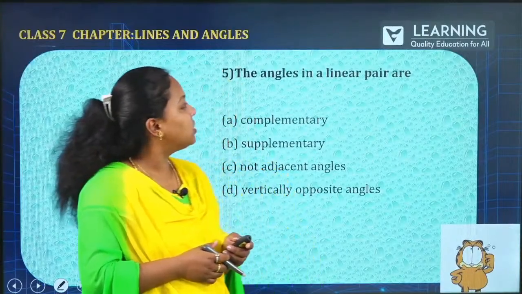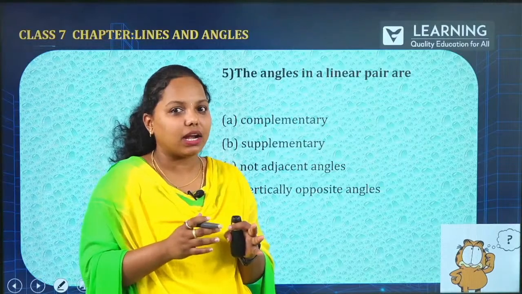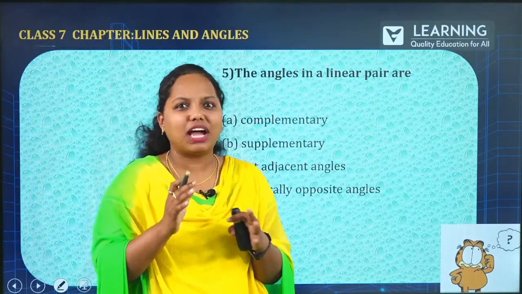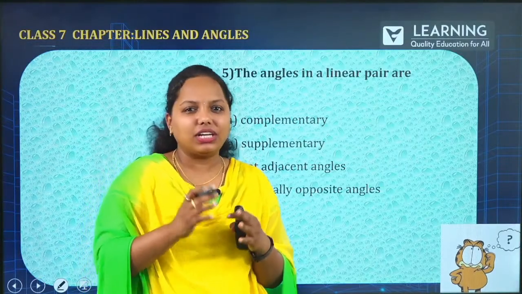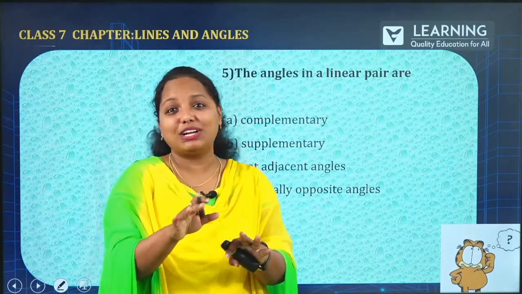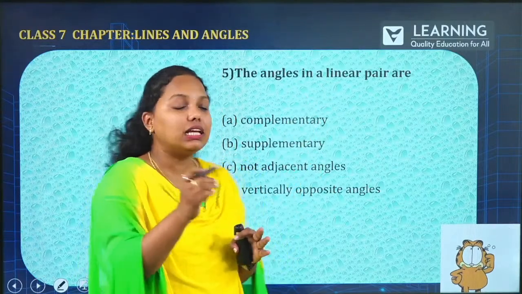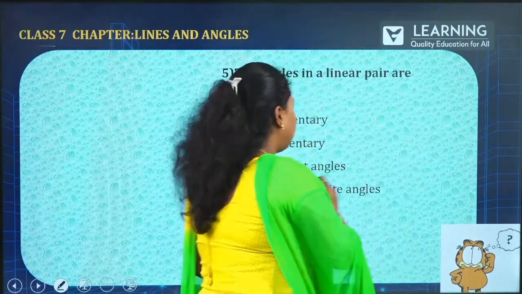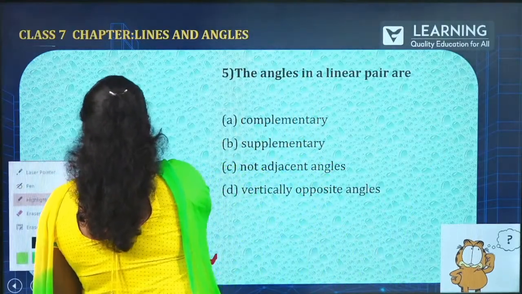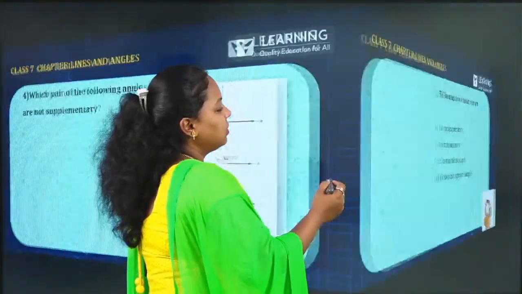The next question is: the angles in a linear pair are. As soon as you get the word linear pair, we have discussed all this in our theoretical class. If not, please go back to the previous sessions, but not now. Linear means single. I have given an example, let me take my pen.